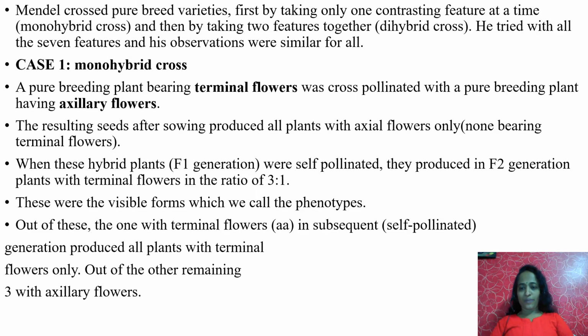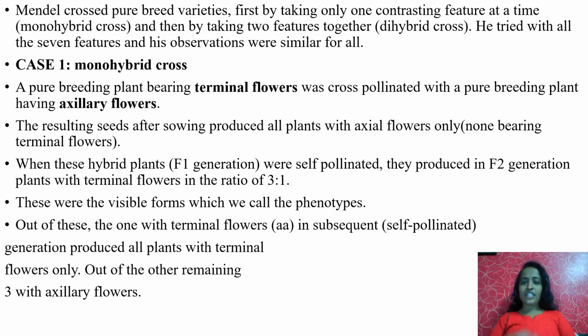This is called monohybrid cross. Say for example, Mendel took two plants of only one contrasting characteristic, that is, tall plant versus dwarf plant. As he is taking only one character to cross, this is called monohybrid cross.